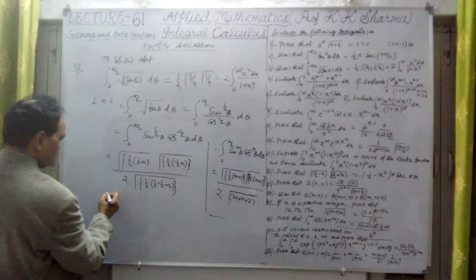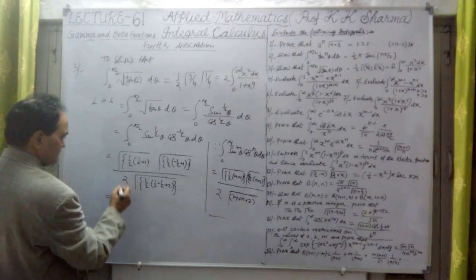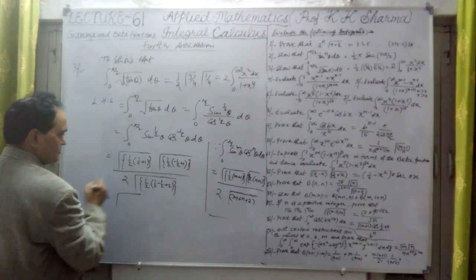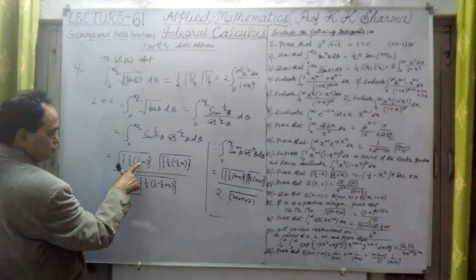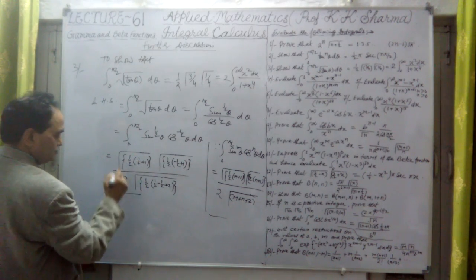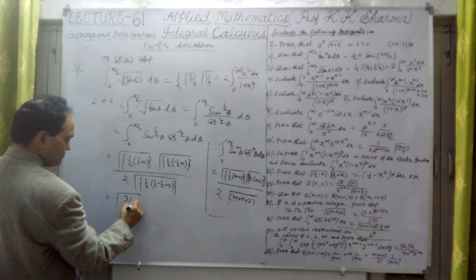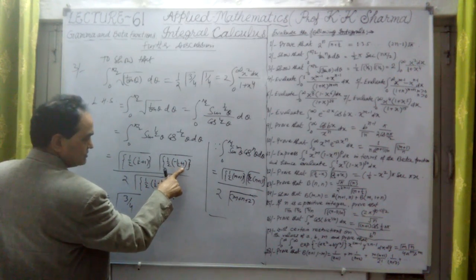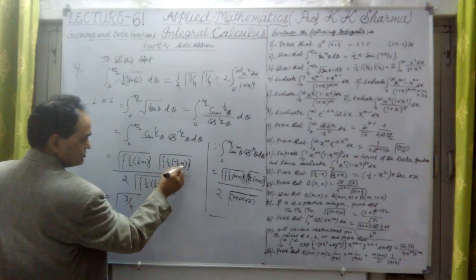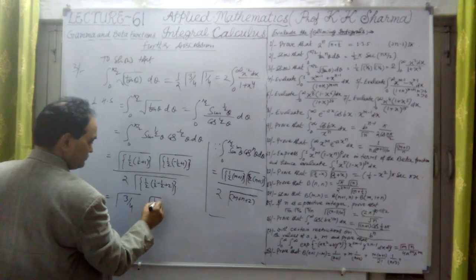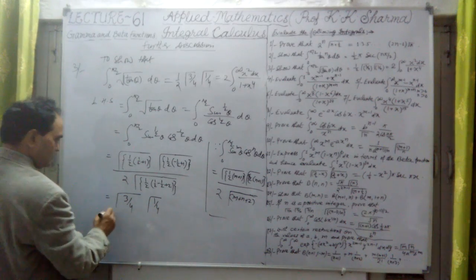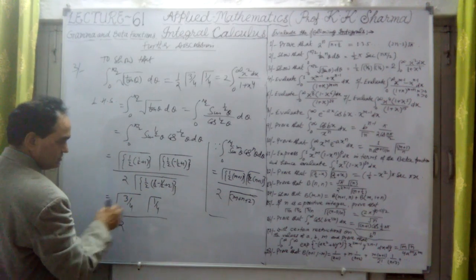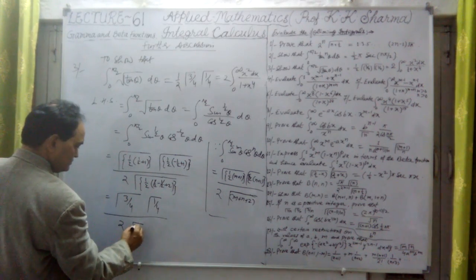So what is this then? Finally, in the first gamma we have the curly bracket, half plus 1 is 3 by 2, and 3 by 2 into half is 3 by 4. Second is minus half plus 1, that means plus half in the bracket, multiplied by half, that means 1 by 4, divided by, when minus half and plus half cancel out, twice gamma 1.